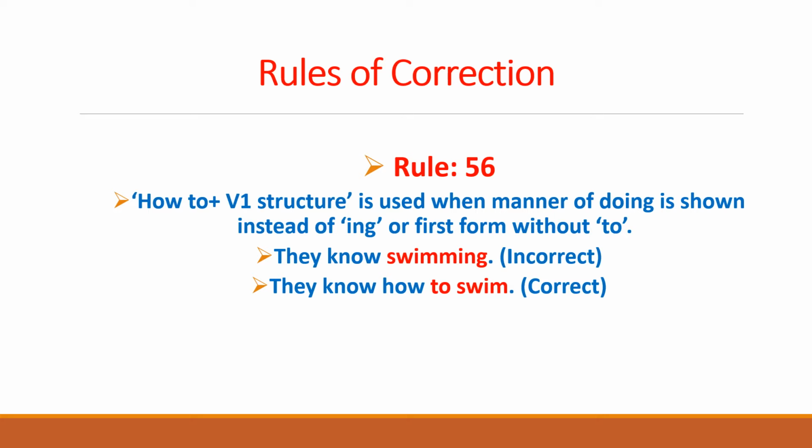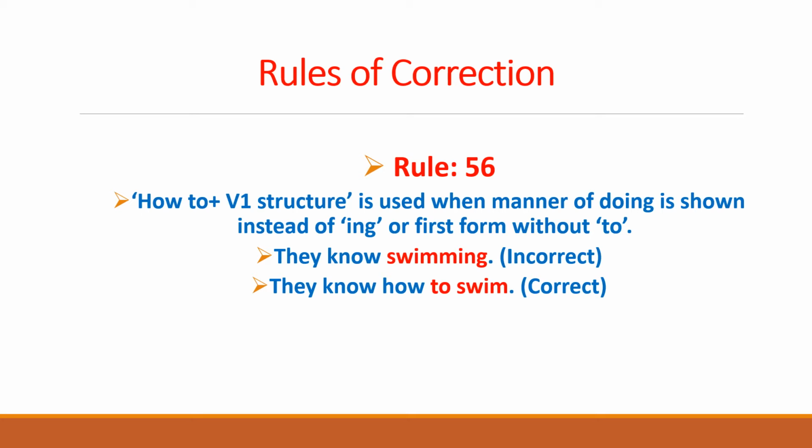This is the manner of doing something. If that structure is used, the correct structure for that is how to plus first form of the verb. And ing or first form without to is the usually incorrect form of these sentences.